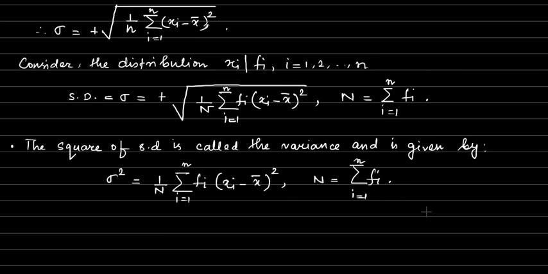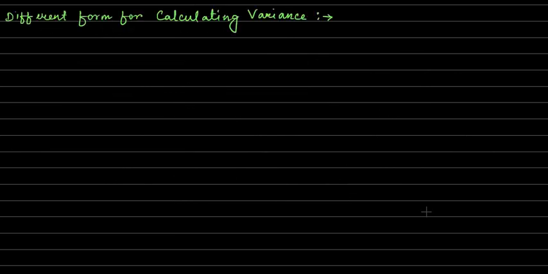That is the variance. Now what we will do? We will convert this definition of the variance into some other form which will help us while finding the variance for a particular distribution. So let us find a simplified form of this. This is a different form for calculating variance.